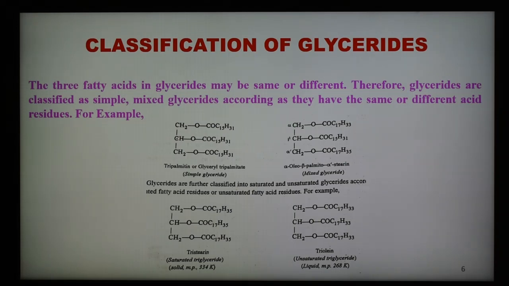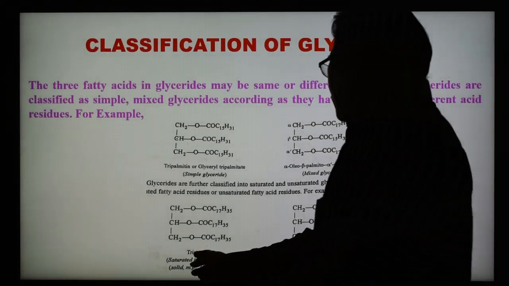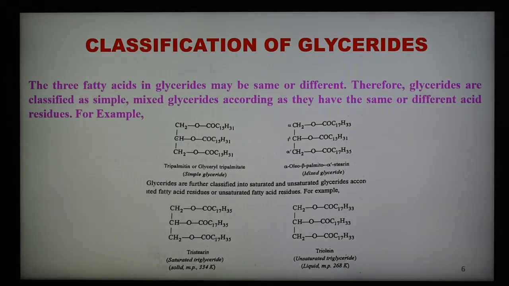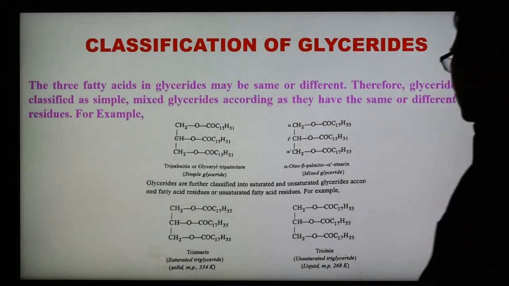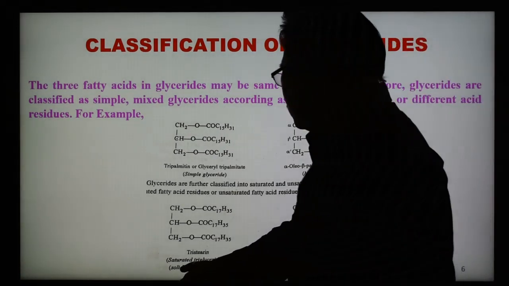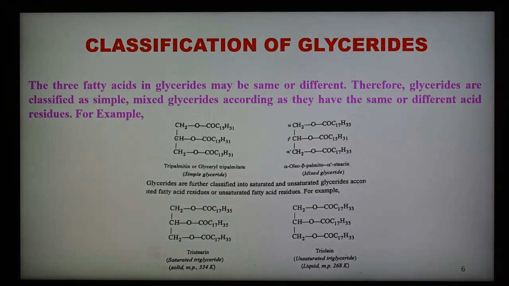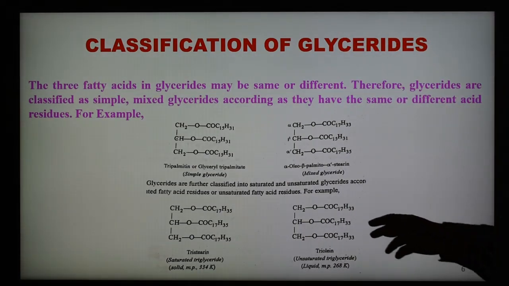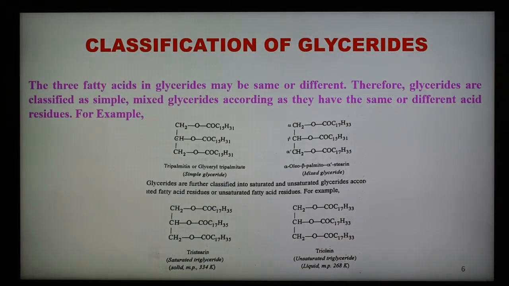Glycerides can also be further classified into saturated and unsaturated according to whether they contain saturated or unsaturated fatty acid residues. This saturated and unsaturated is shown here: tristearin and triolein. This is a saturated triglyceride, this is an unsaturated triglyceride, and this is solid and this is liquid, also showing the melting point. So this is one example of a saturated and this is an unsaturated triglyceride. These fatty acids can further be classified into saturated and unsaturated.